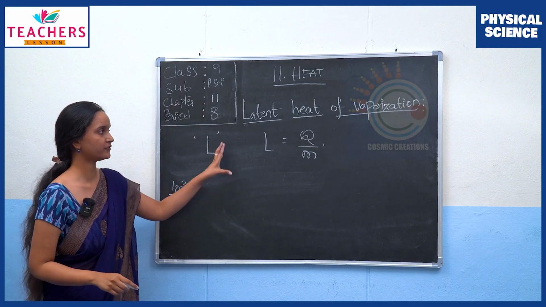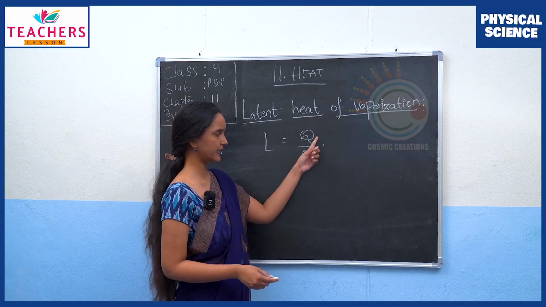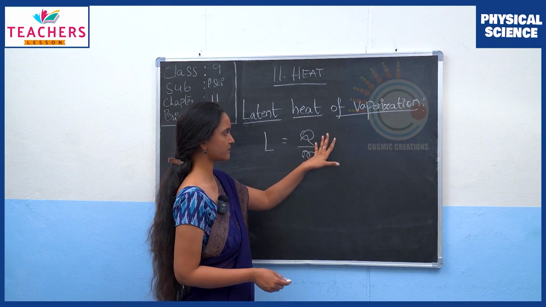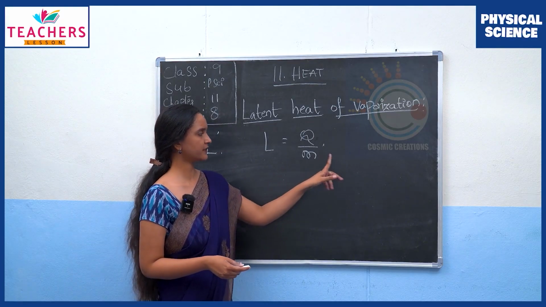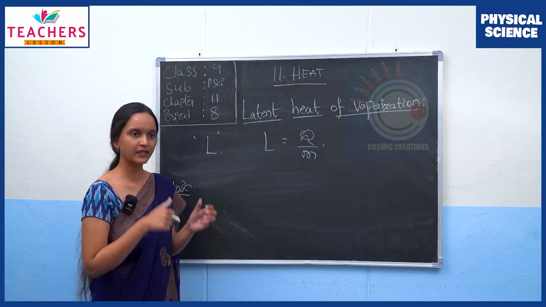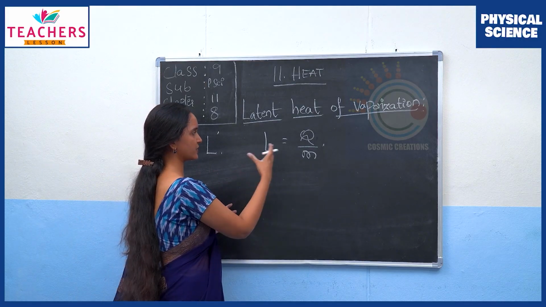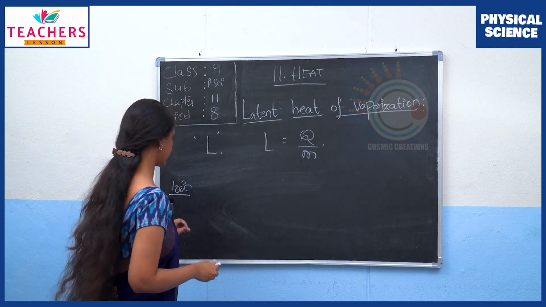So now we can define latent heat of vaporization as the amount of heat energy which is required to change unit mass, or 1 gram, of liquid from liquid phase to gaseous phase. Let me write that down on the board.